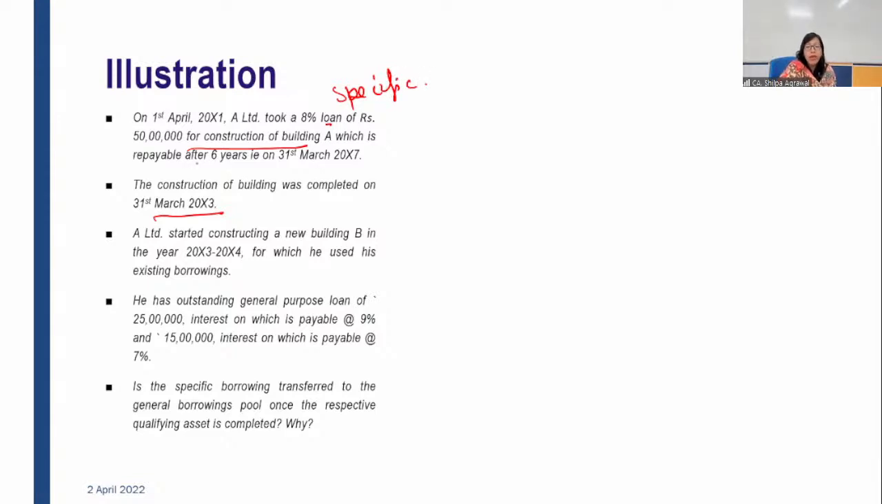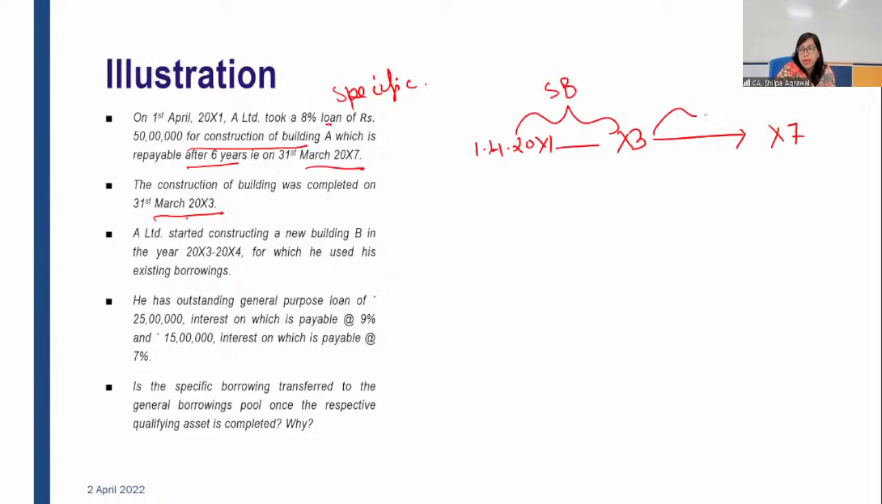However, the loan was for 6 years, to be repaid on 31st March 20x7. But construction was completed on 31st March 20x3. So from 1st April 20x1 till 20x3 it was specific borrowing. We have to move from here to here. From this period to this period, it will be considered as general borrowing. Fine. A started constructing a new building, B, in the year 20x3-x4, which falls here.